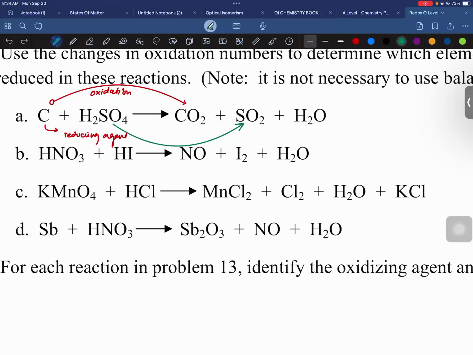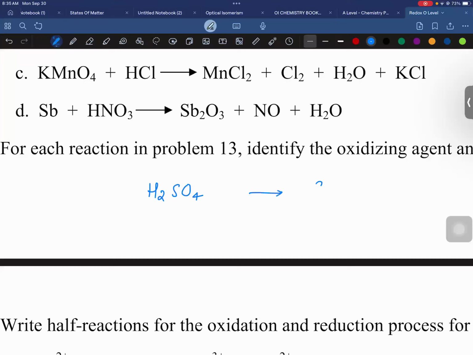Let me explain how we are going to consider the sulfuric acid. Sulfuric acid is changing from H2SO4 to sulfur dioxide. As you can see, there are 4 oxygen atoms and then 2 oxygen atoms. So this is the loss of oxygen, and you all know that according to the definition, loss of oxygen is reduction. So I can say that the sulfuric acid is reduced.